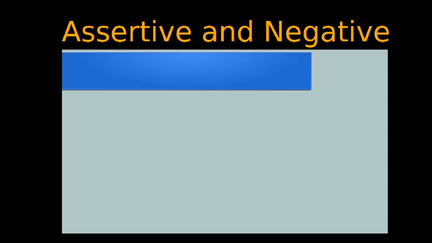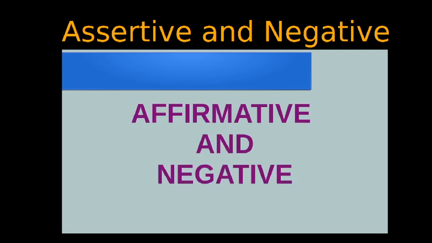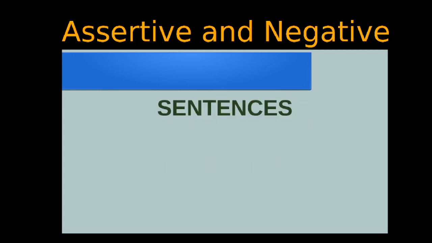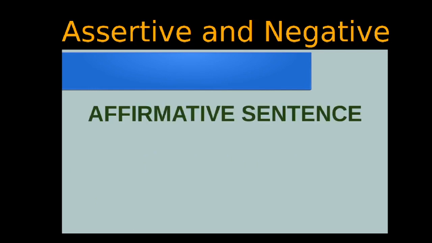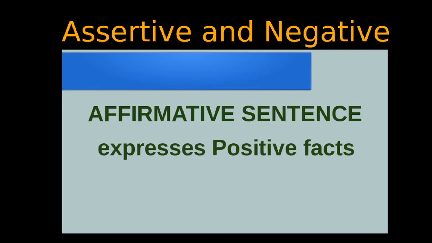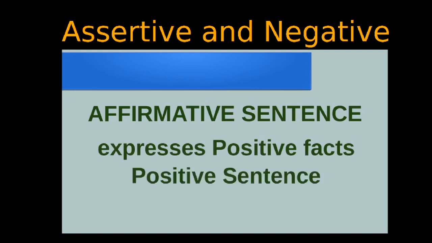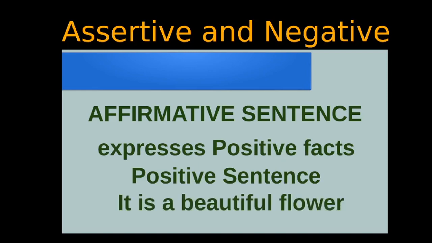Dear students, let's come to affirmative and negative sentences. Sentences are used for expressing affirmation and negation. So what is an affirmative sentence? It expresses positive facts and is called a positive sentence. Example: it is a beautiful flower.